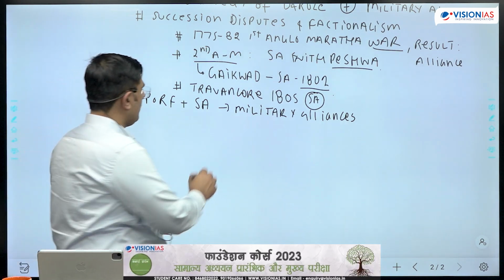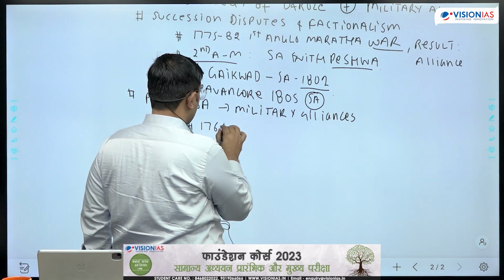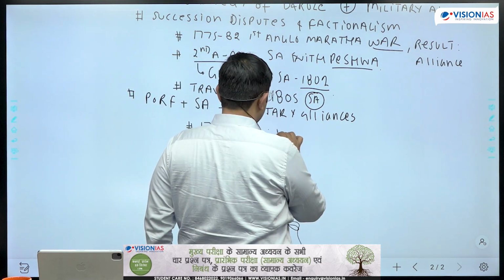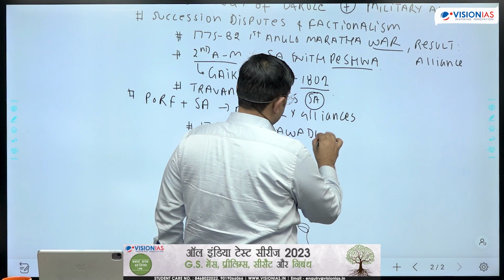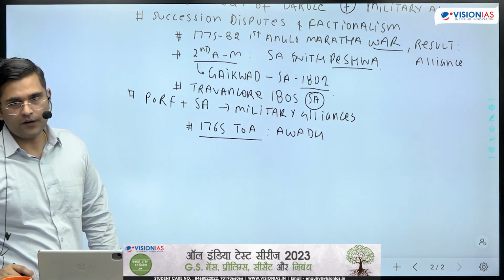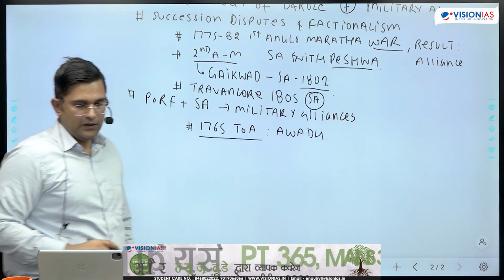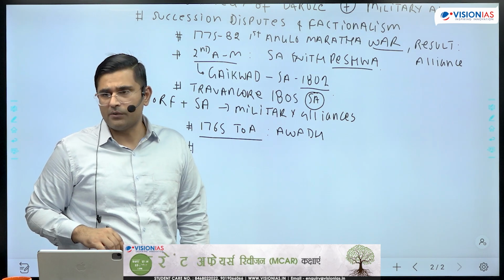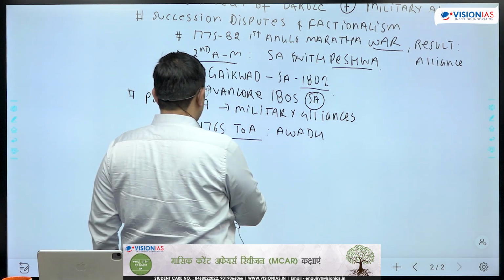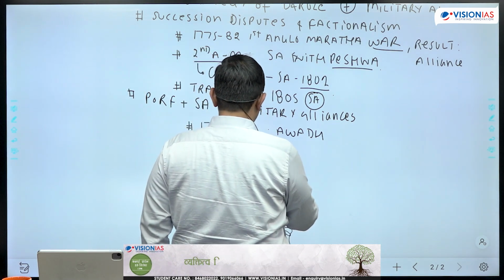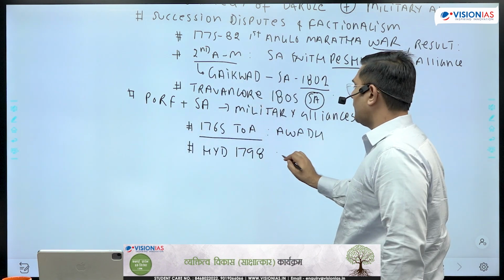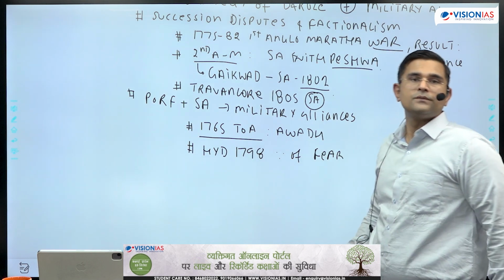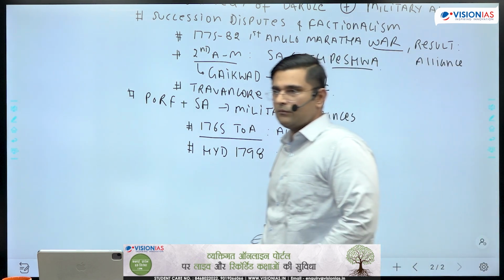And here we can mention, for example, 1765 Treaty of Allahabad, which resulted in a military alliance with Awadh. Then we can mention that because of the fear of the neighbors, Hyderabad signed subsidiary alliance in 1798 because of fear of Marathas and Mysore.